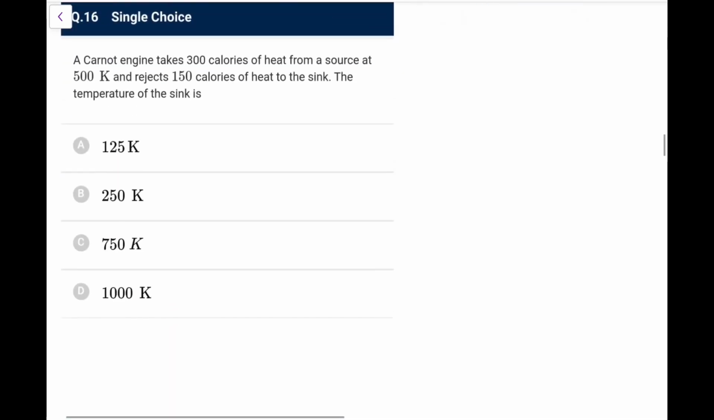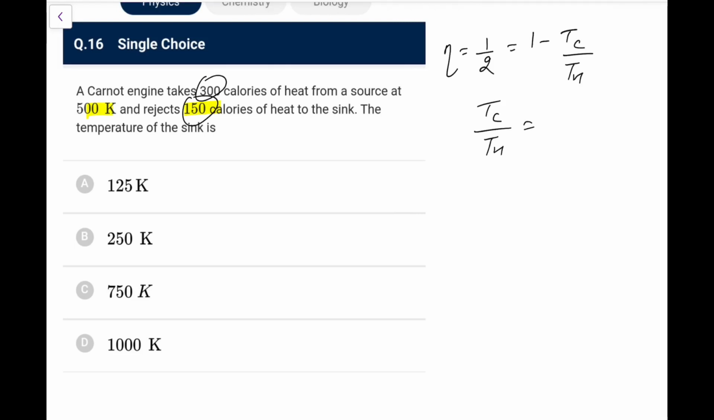Next one. Carnot engine takes 300 calories of heat from a source at 500 Kelvin, rejects 150 to the sink. The temperature of the sink is, clearly it is suggested out of 300, 150 is rejected, that means efficiency is 1 by 2, that is 1 minus Tc by Th, or Tc by Th will also be 1 by 2. So Tc is half of Th, that would be 250 Kelvin. Directly you can go for option B looking at the data.